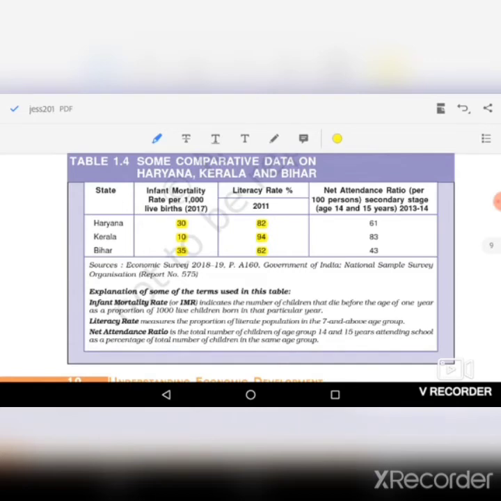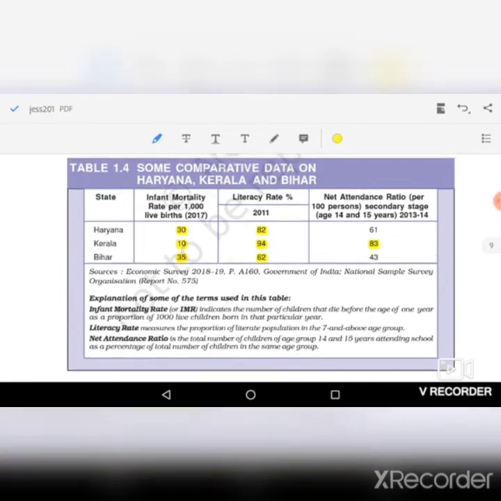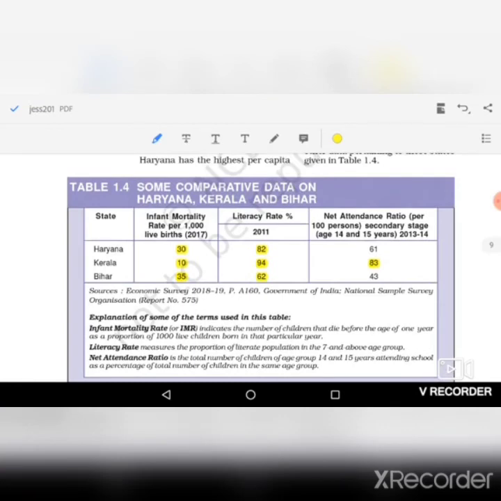So in that criteria, again Kerala has the highest net attendance ratio. It means the children in Kerala are attending school at the highest rate. So these are the other indicators other than per capita income. So it measures the overall development of a state.